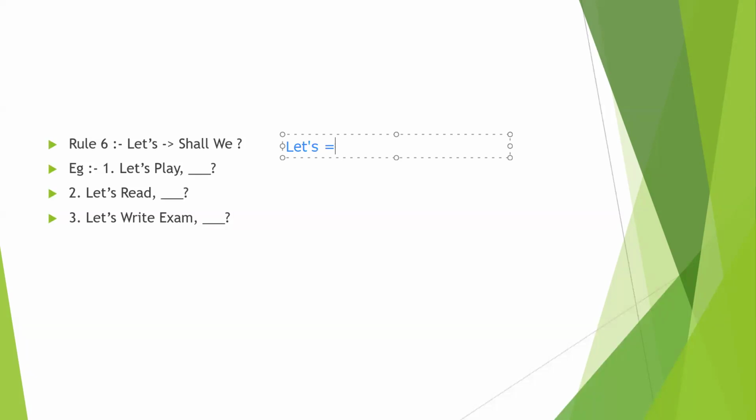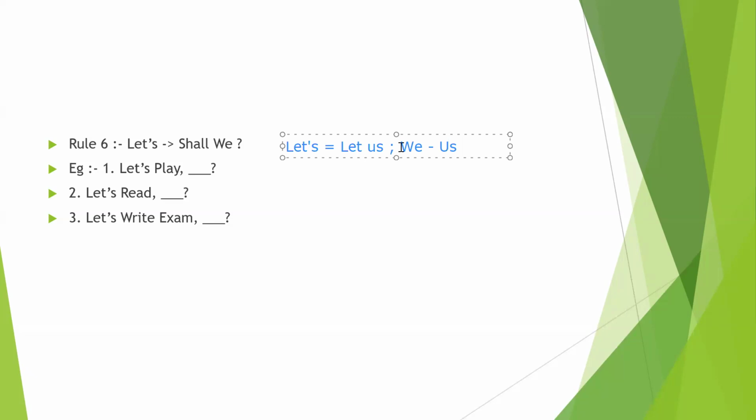Let's is equal to let us. Let's means let us. Here we is the subject, and when it becomes the object, we write us.